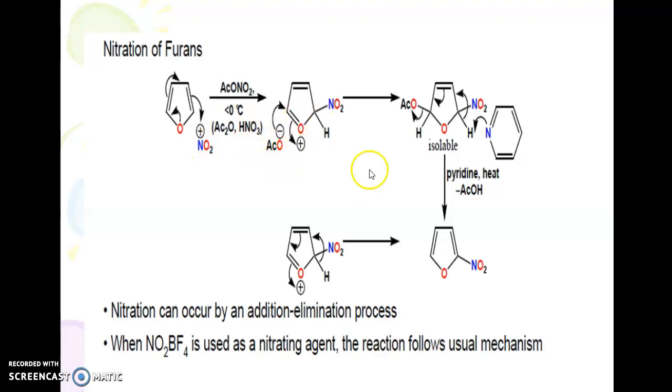This is the general mechanism which you can give for nitration of furan. You can see the attack of the nitro group at C2, or C2 attack, which is favored by these three resonating structures. Finally it gives this substituted one. Here nitration occurs by an addition-elimination process.